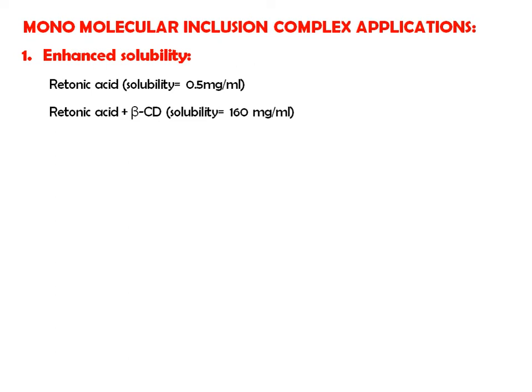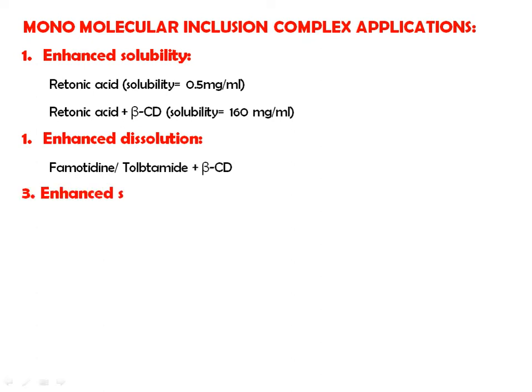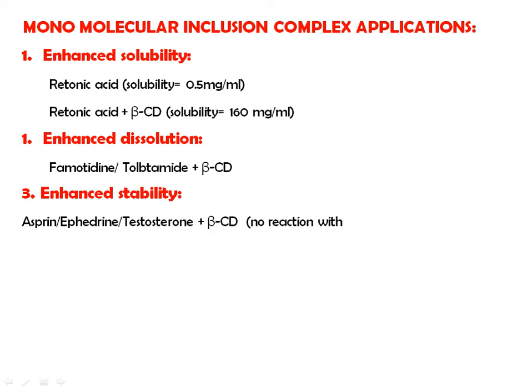So such a drastic change is there in the solubility of your drug. Then enhanced dissolution, like famotidine and tolbutamide, when they form a complex with beta cyclodextrin, it enhances dissolution. Then it is also helpful to enhance stability of drugs like aspirin, ephedrine and testosterone.